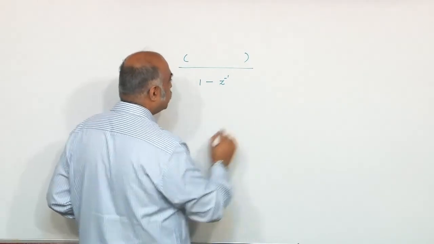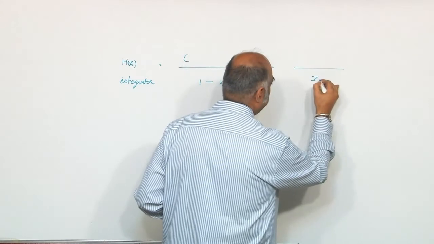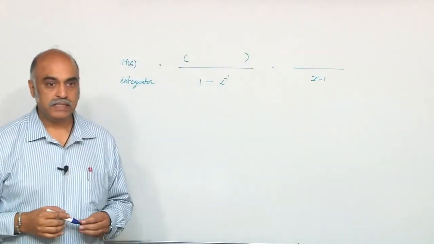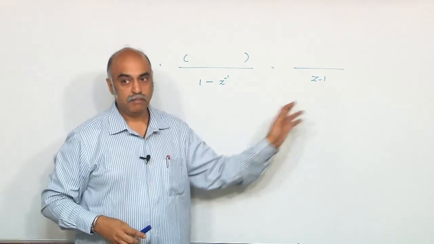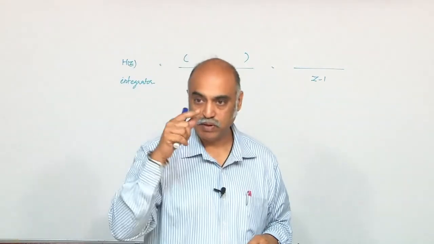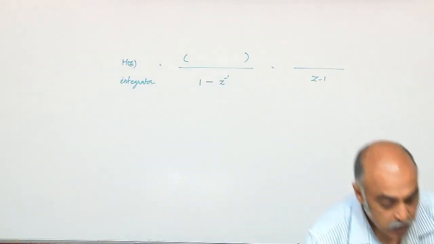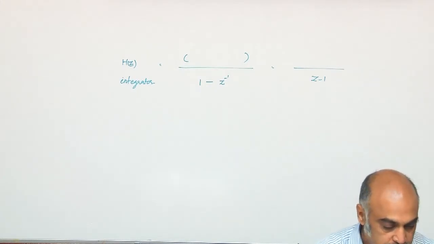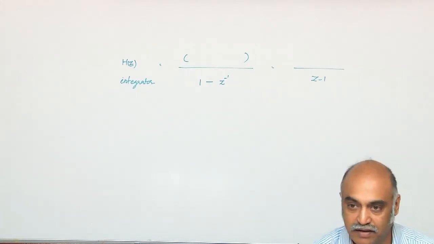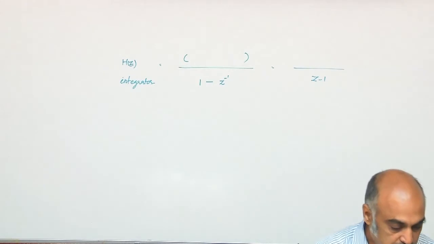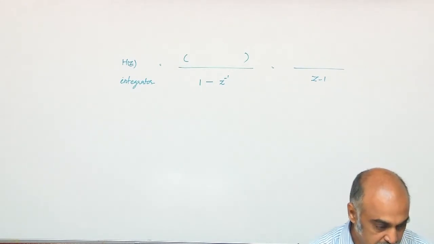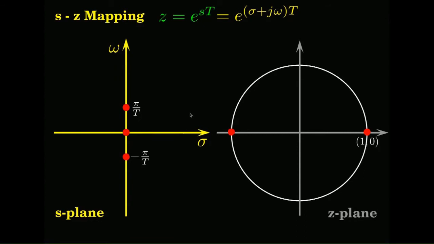So, the denominator, if you look at z minus 1, at z is equal to 1, the integrator action maps into s is equal to 0, 1 by s equal to 0 for that one. So, you will see that it is not odd to be at z is equal to 1. Now, I take this pi by t and minus pi by t, this segment here. Both these pi by t and minus pi by t are mapping onto this point.